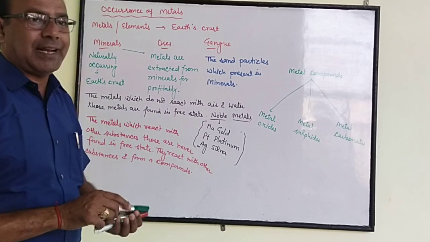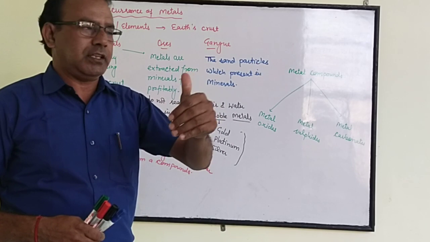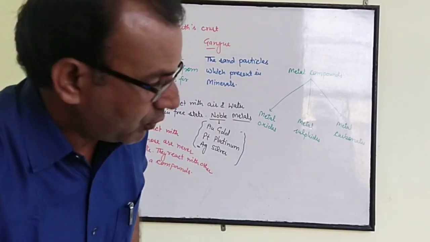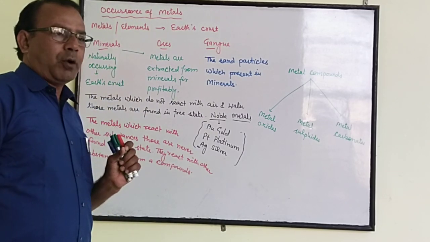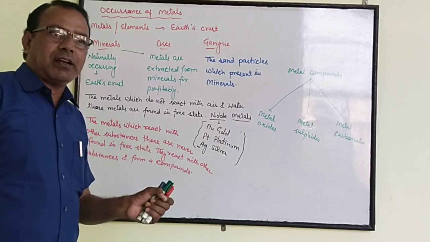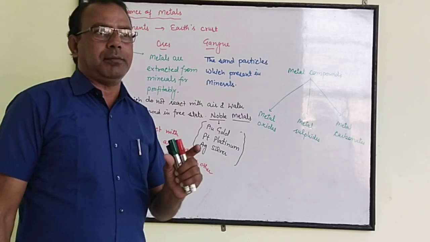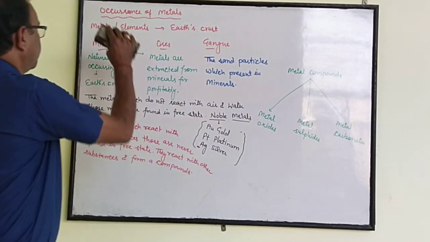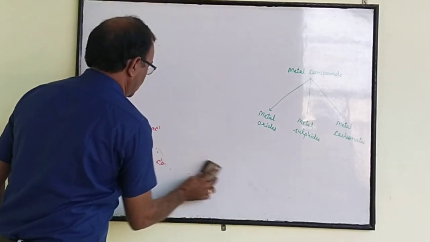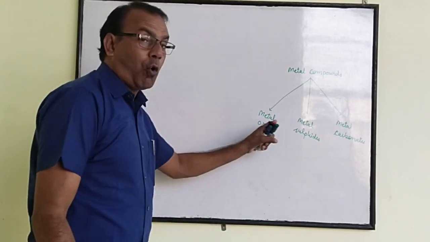So we can say that only those metals found in compound state react with other substances. The metal compounds are categorized on the basis of reactivity. There are three types: highly reactive metal compounds, low reactive metal compounds and moderate or middle reactive metal compounds. These compound states of metals are present in ore form.